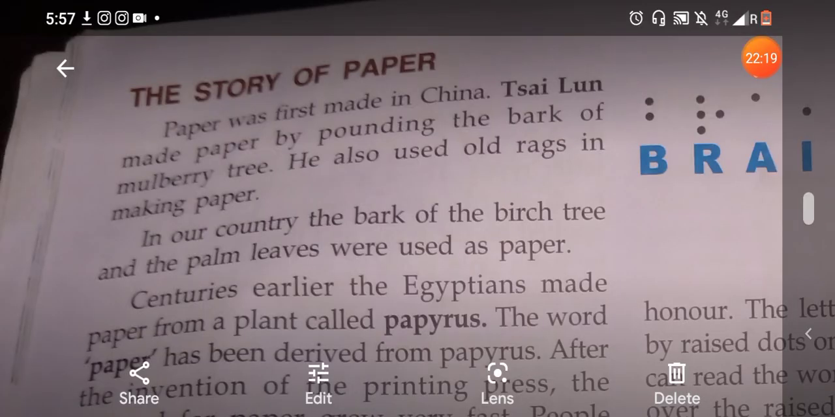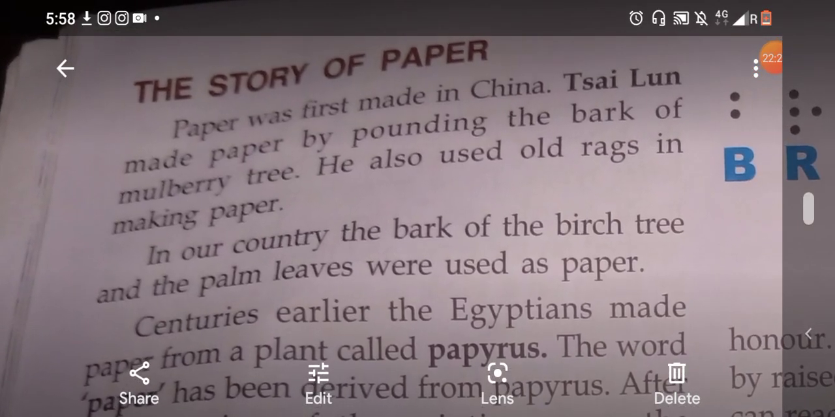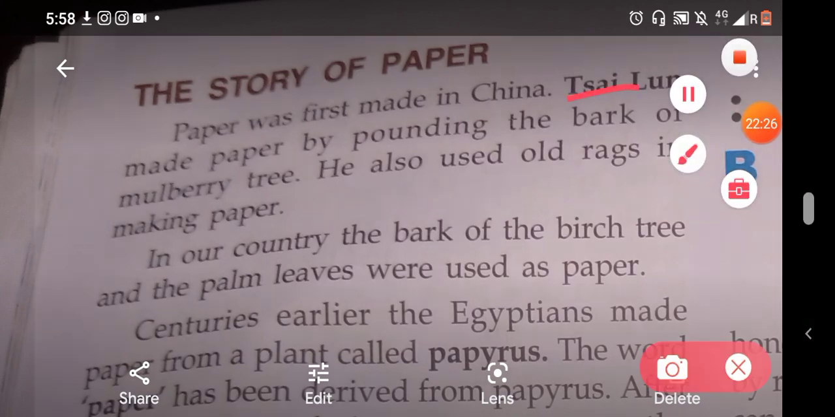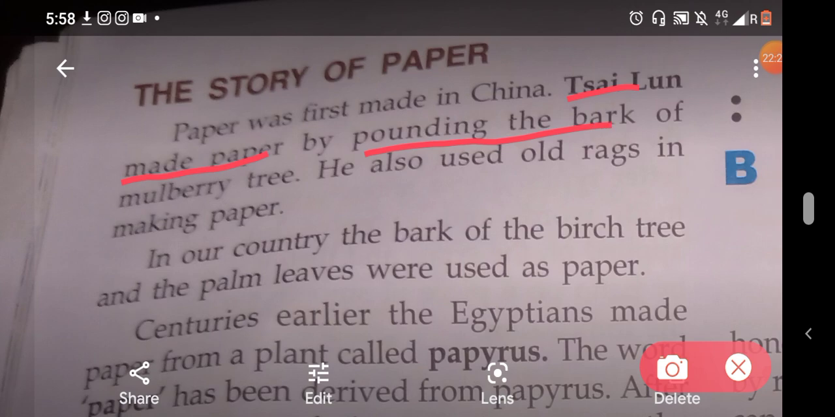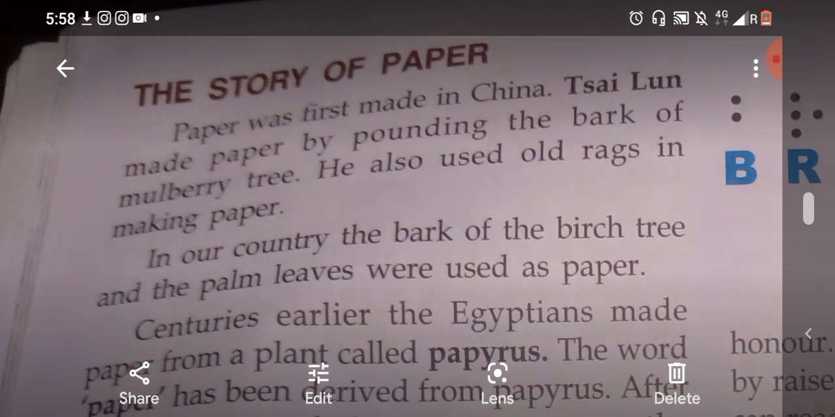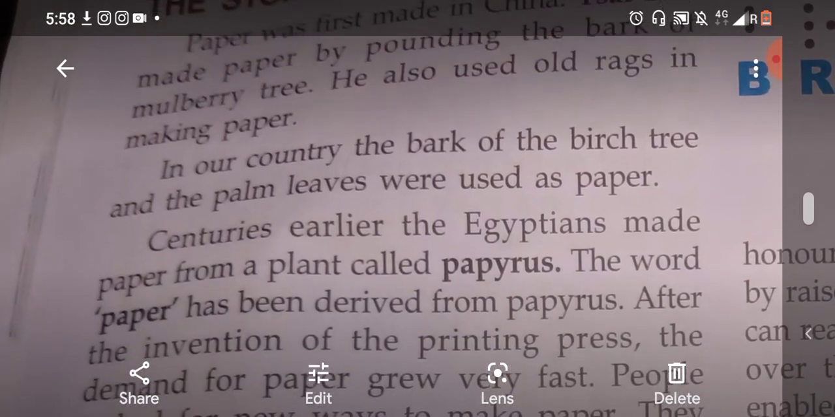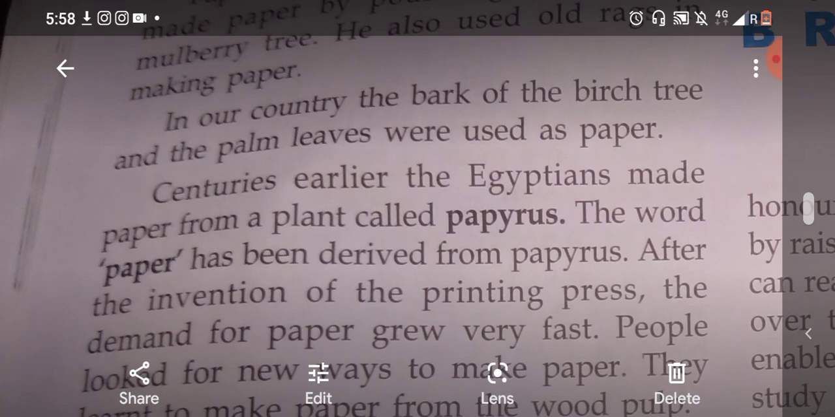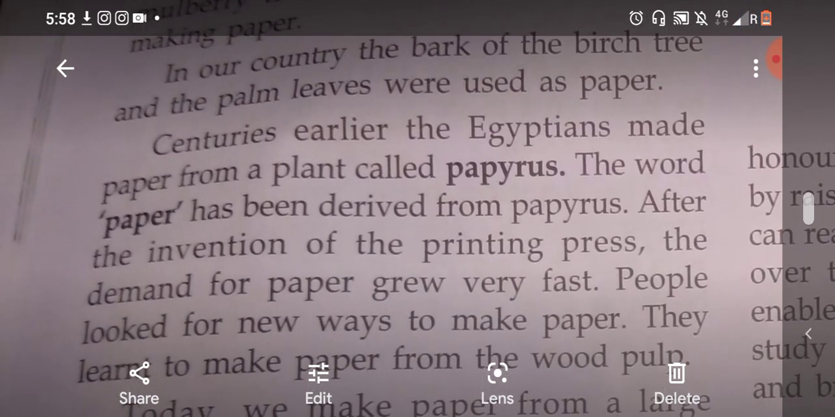So here you can see paper was first made in China and the Ceylon made paper. You have to write this. The Ceylon made paper by pounding the bark of mulberry tree. Who made the paper first? The Ceylon. He also used old rags in making paper, and in our country the bark of a birch tree and the palm leaves were used as paper.